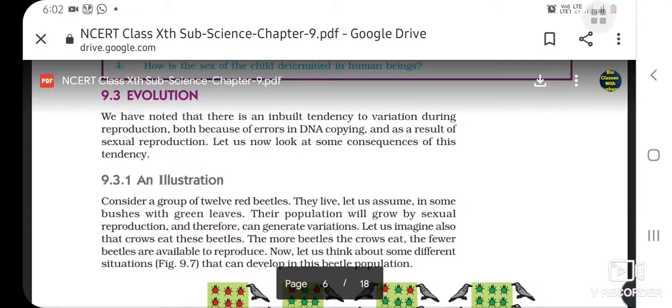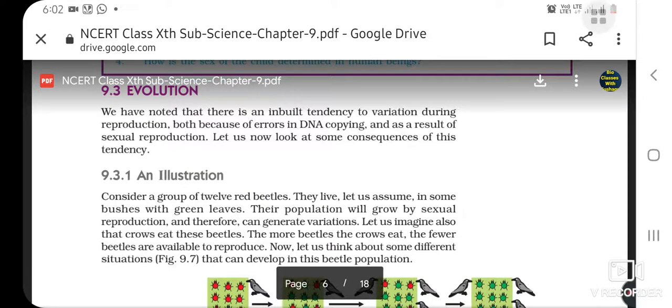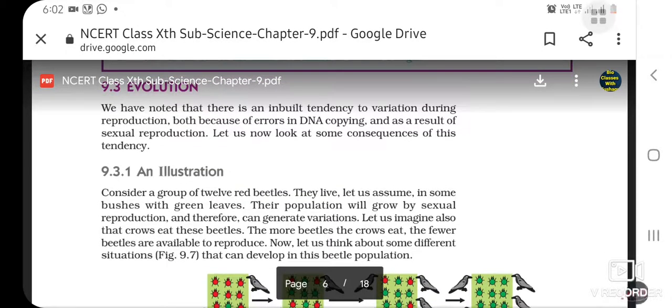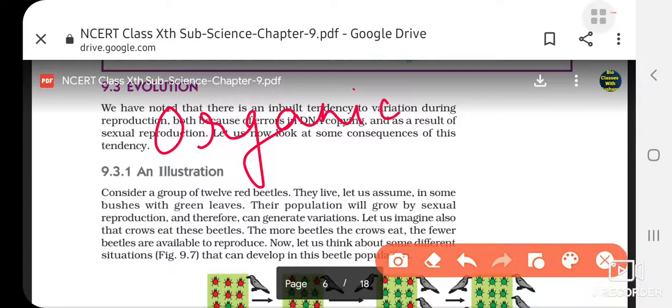Earlier they were simple, but due to gradual changes, now complex life forms have been formed. As it is taking place in living organisms, evolution of living organisms is called organic evolution.